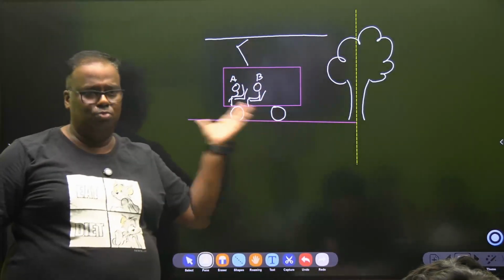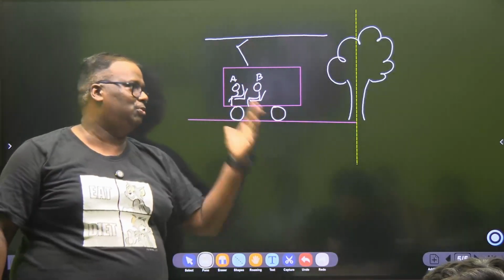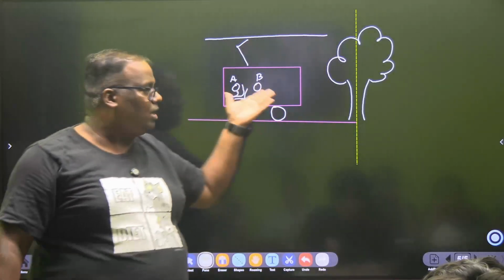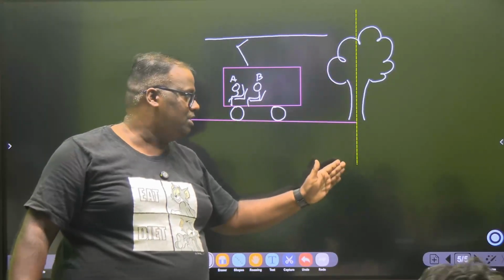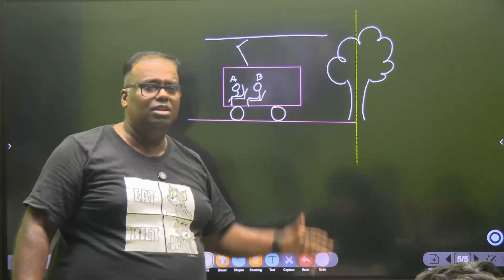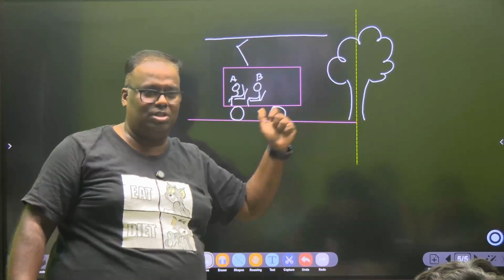It has started to move. The doors are closed, and it started to move now. If I call the cart my body and this tree my reference, is the cart in motion? Yes, the cart is in motion because its position is changing with respect to the tree.